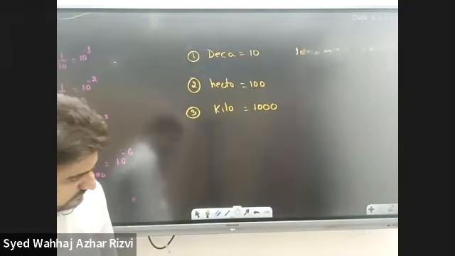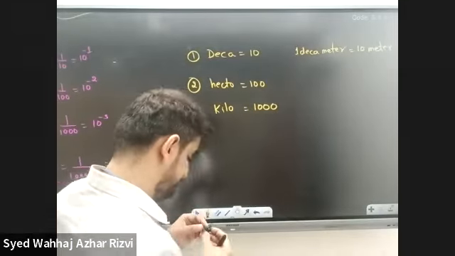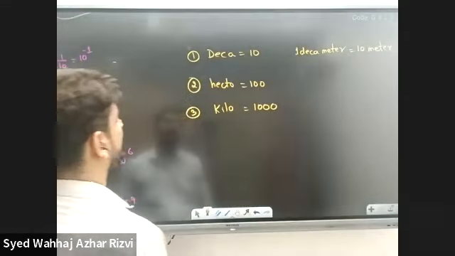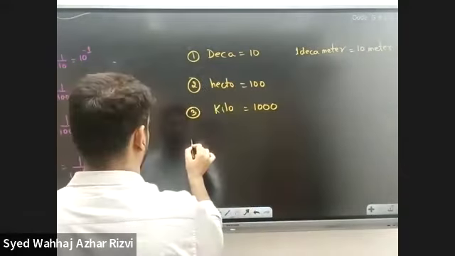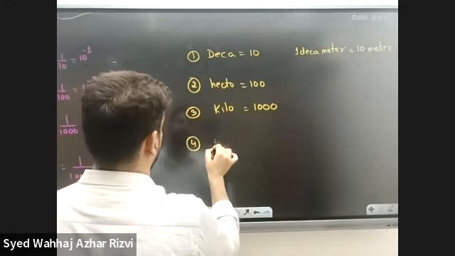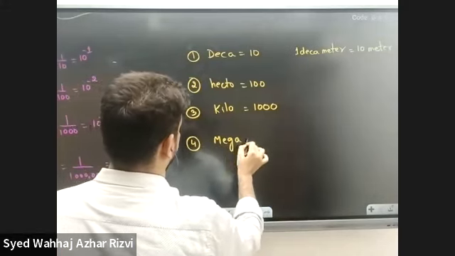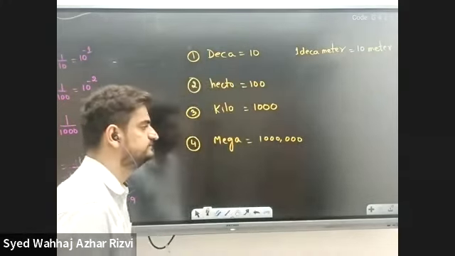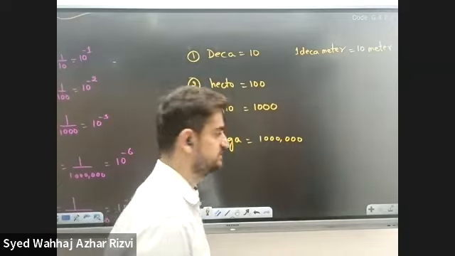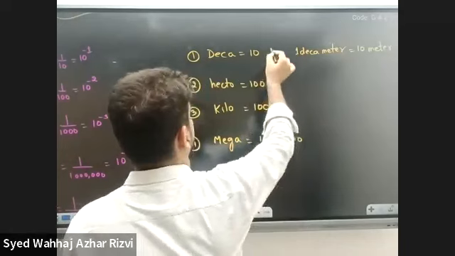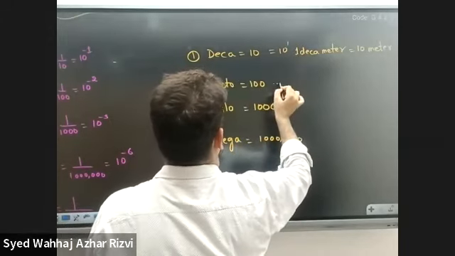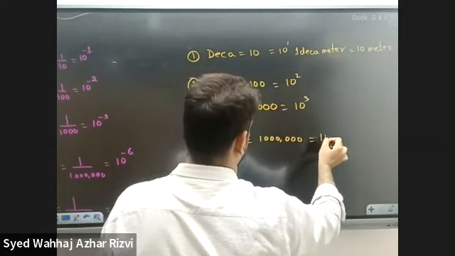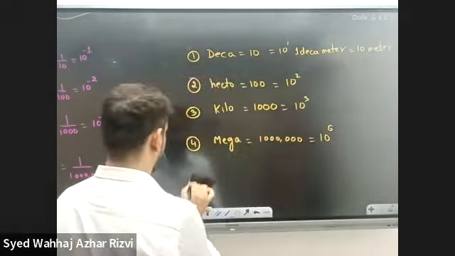Okay. So we have deca, hecto, kilo, then we have mega. Mega is 1,000 times 1,000, 6 zeros. That's a million basically. So deca is 10 to the power 1, hecto is 10 to the power 2, kilo is 10 to the power 3, mega is 10 to the power 6.